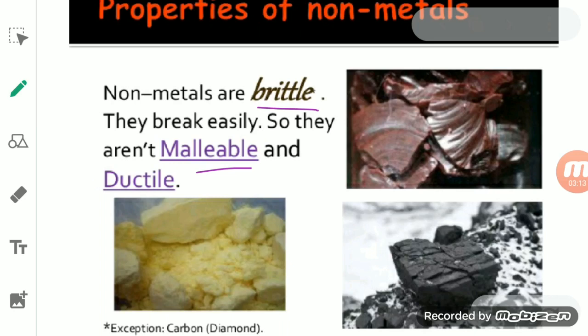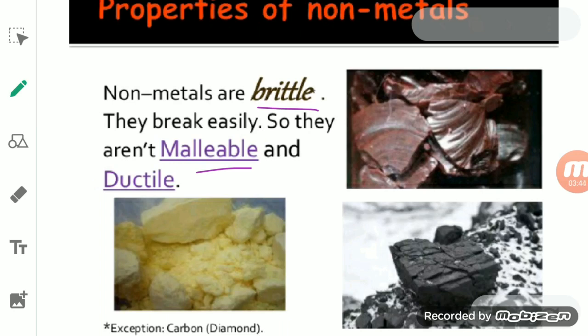So what happens if a non-metal is hit with a hammer? It cannot be converted into thin sheets. We can say that the non-metal cannot be beaten into thin sheets with the hammer. What happens if we want to beat it with the help of a hammer? Then the non-metal will break into small pieces. That's why it is brittle, not malleable.